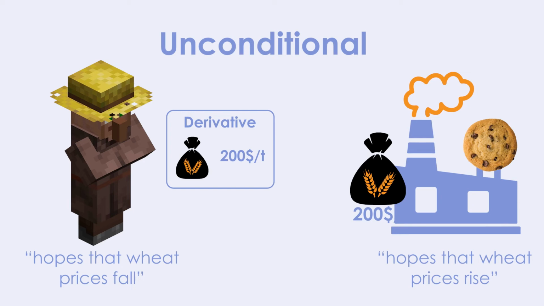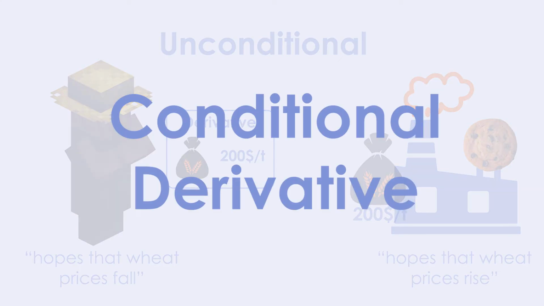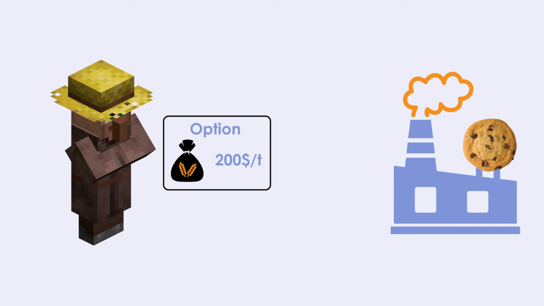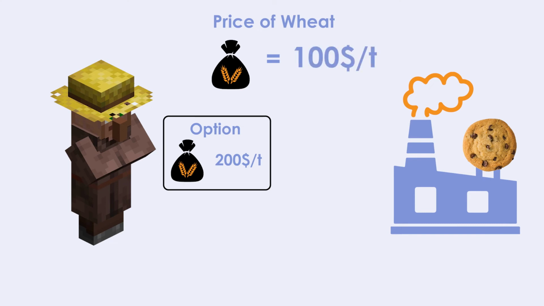Our example with the wheat farmer would look completely different if the farmer had chosen a conditional derivative. Let us take the example of an option. He could have bought an option that gives him the right to sell for $200 per ton, but not the obligation. If the exchange price is now below $200 per ton, for example at 100, then he will use the right and sell for $200. However, if the exchange price is above $200, for example 300, he will let the option expire and prefer to sell on the stock exchange for 300 than to fulfill his option. To have this option with a right but no obligation, he must pay a so-called option premium.